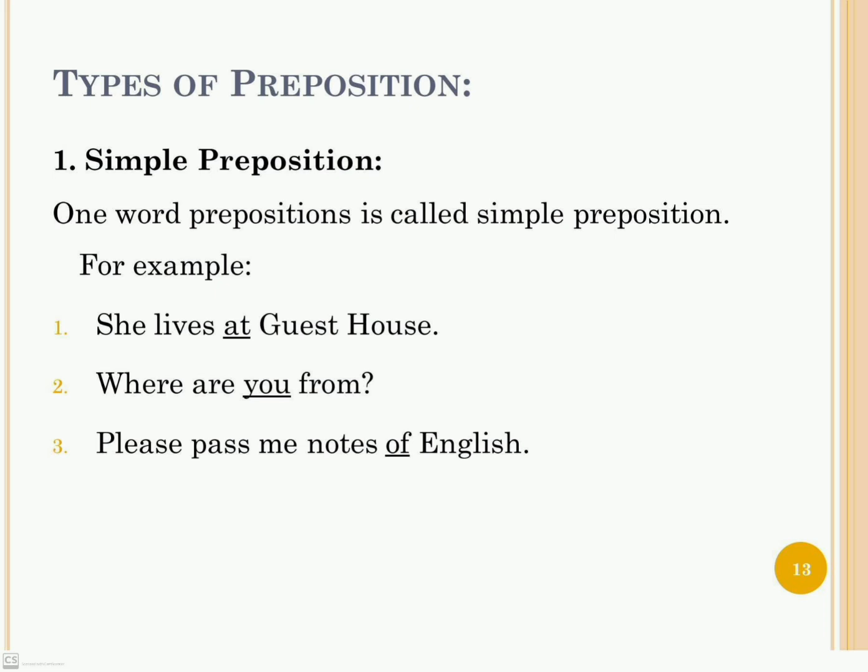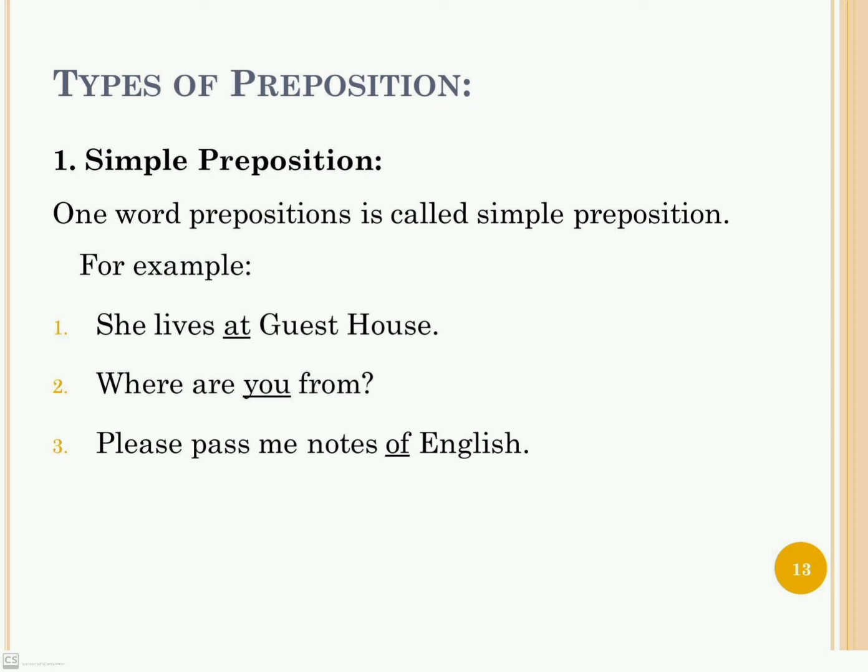Types of prepositions. There are 3 types of prepositions in certain books and 2 types in other books. But I am going to discuss 2 types of prepositions, that is simple prepositions and compound prepositions, as well as phrasal prepositions. Some people have mentioned them as a second and third type. They have discussed compound prepositions separately and phrasal prepositions separately, but according to my understanding both are the same, so I have joined them and discussed them here collectively.